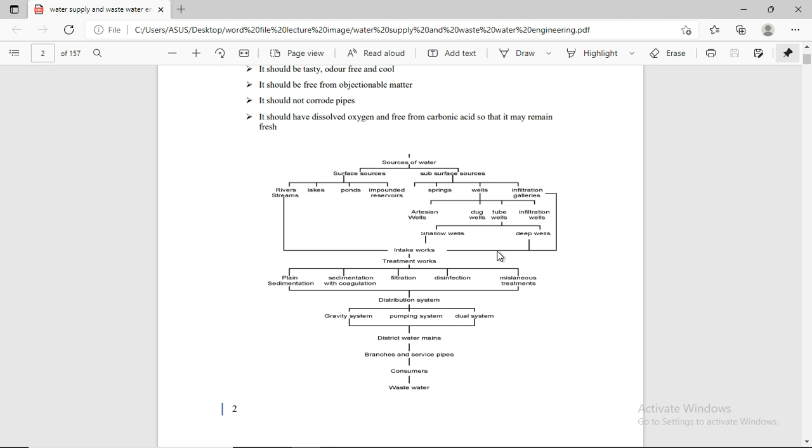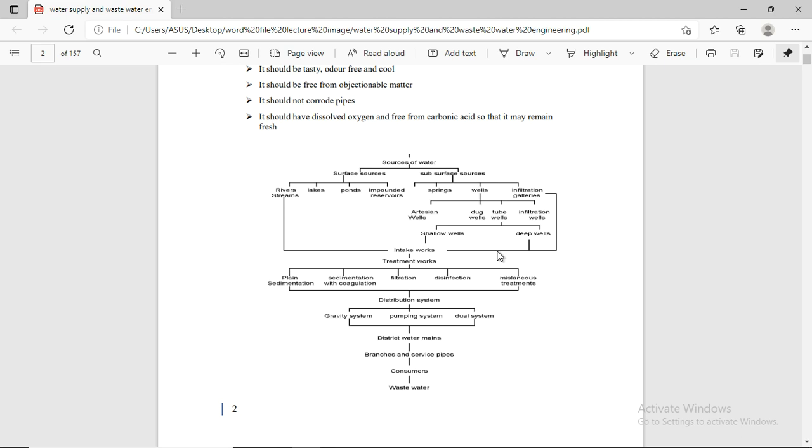Rivers, lakes, ponds and other such structures are the surface sources. Among the subsurface sources are artesian wells, dug wells, tube wells and infiltration wells.